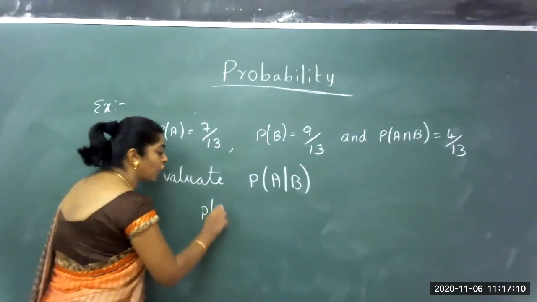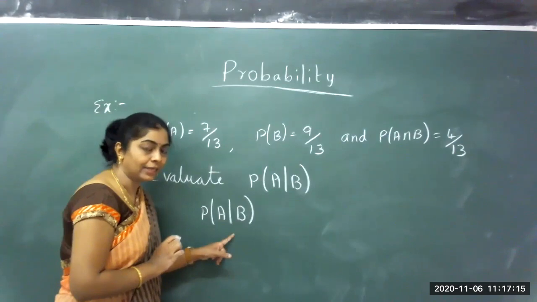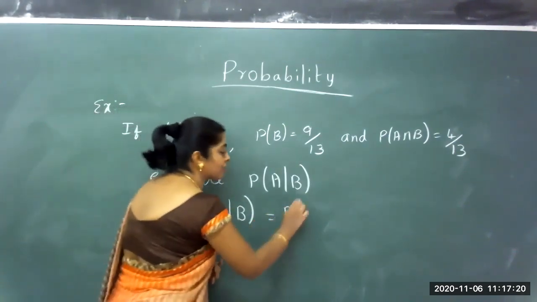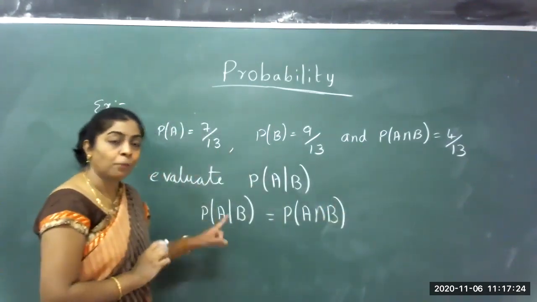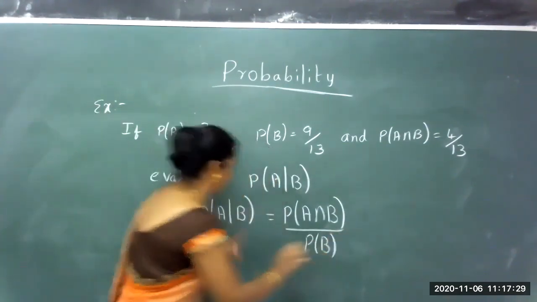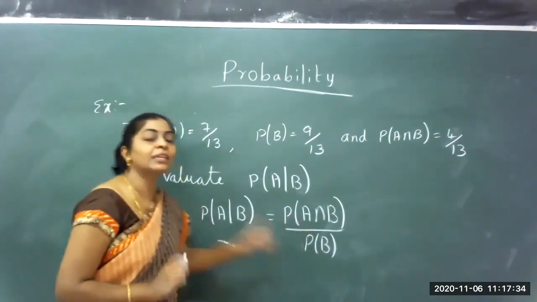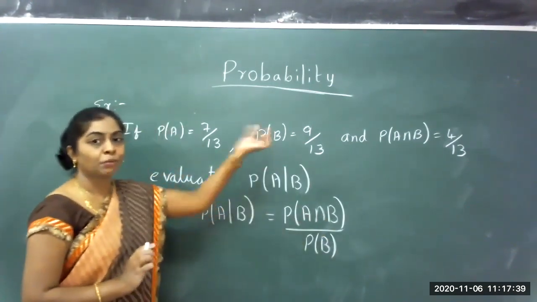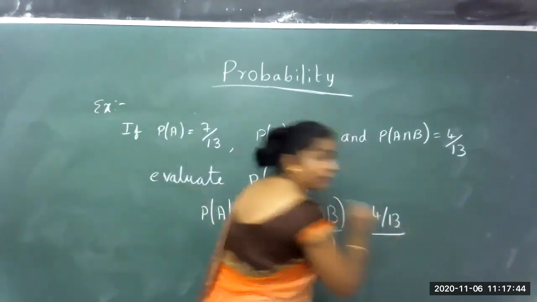We know the definition, how to write this down. The probability of A given that B has occurred is a conditional probability. It is defined as the probability of A intersection B divided by the event which has occurred, which is the probability of B. What is the probability of A intersection B? Already it is given in the data. It is 4 by 13 divided by